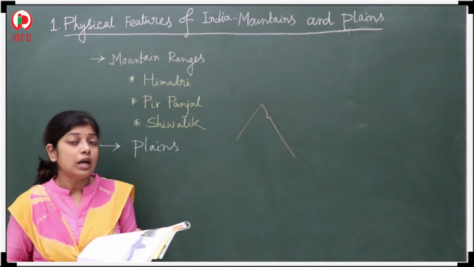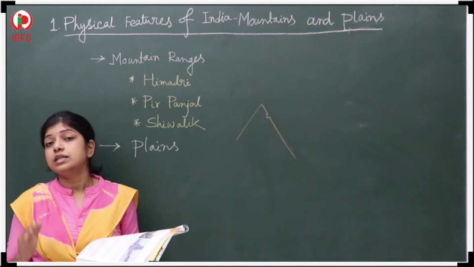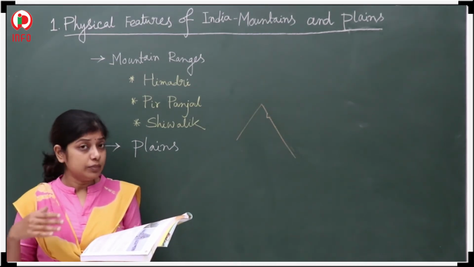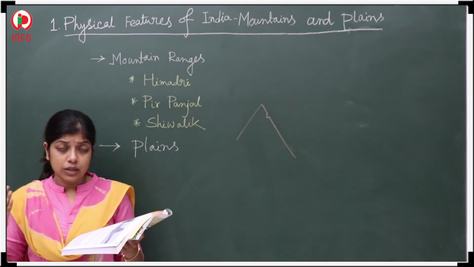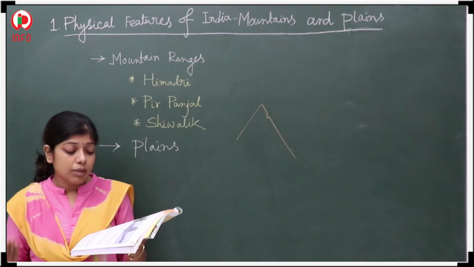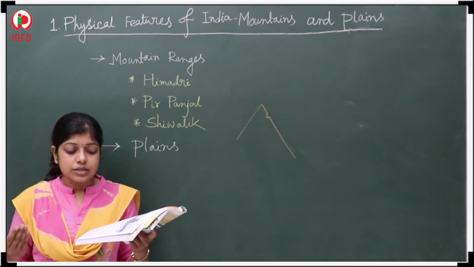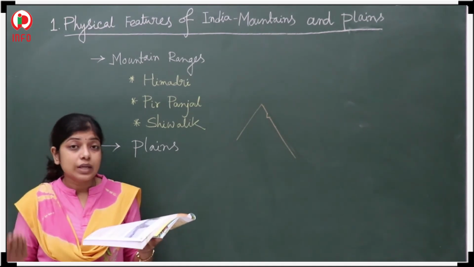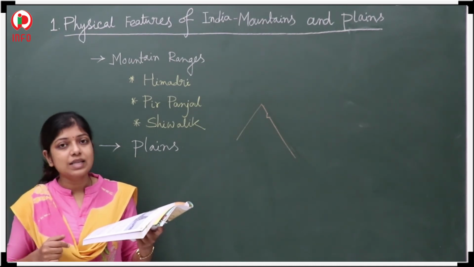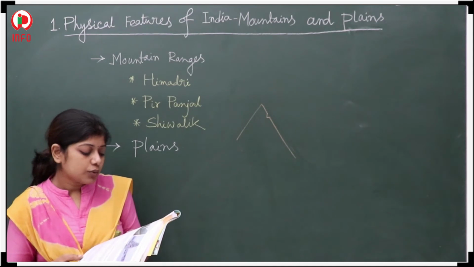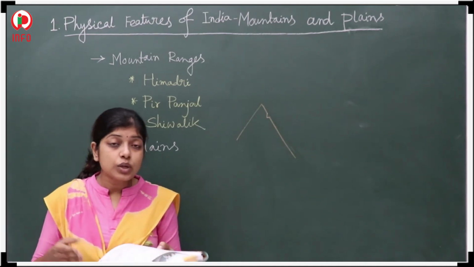The Rohtang Pass is in which state? Himachal Pradesh. And Nathu-La in Sikkim. Yes, in Sikkim, the Nathu-La Pass is located. And one more, Khardung La.